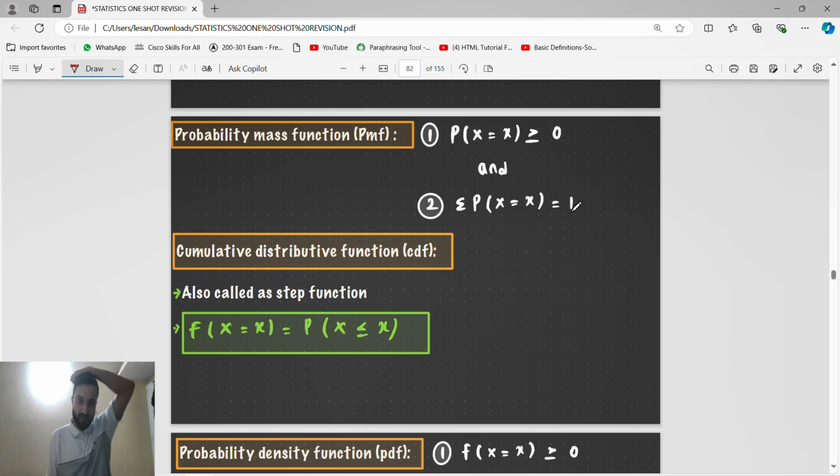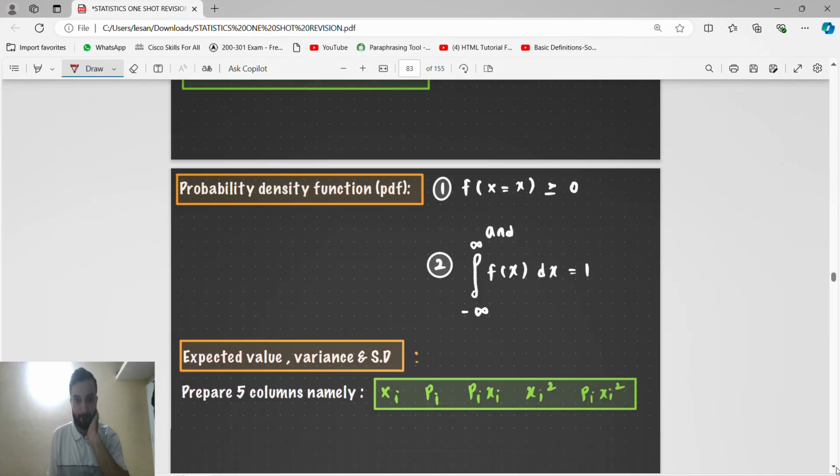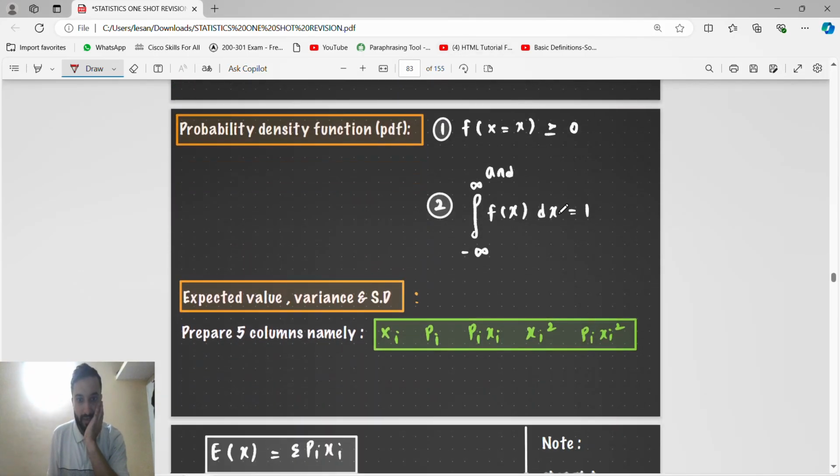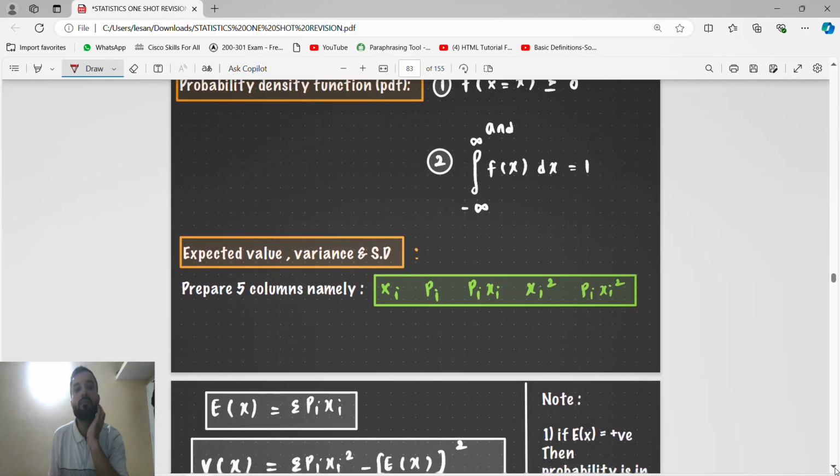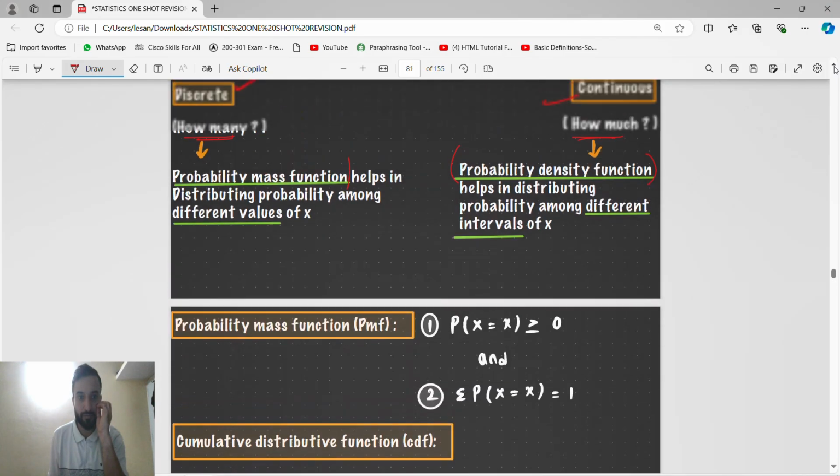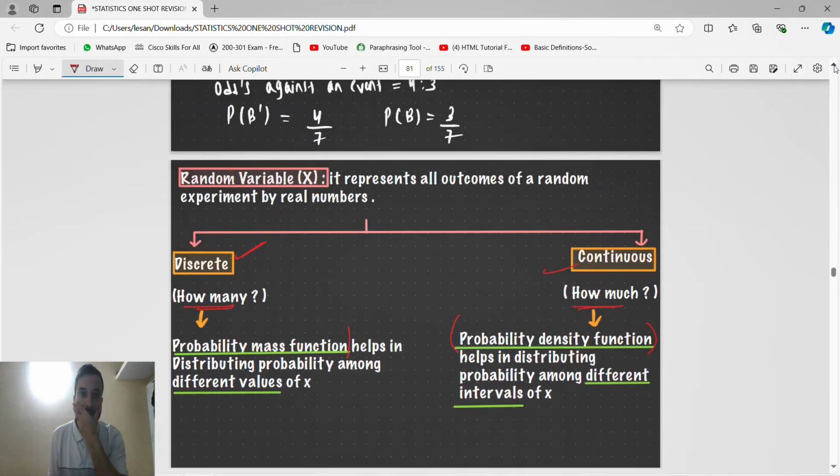Integration and all is not there. Now the first thing we will do in probability is the random variable: how many means discrete, how much means continuous.